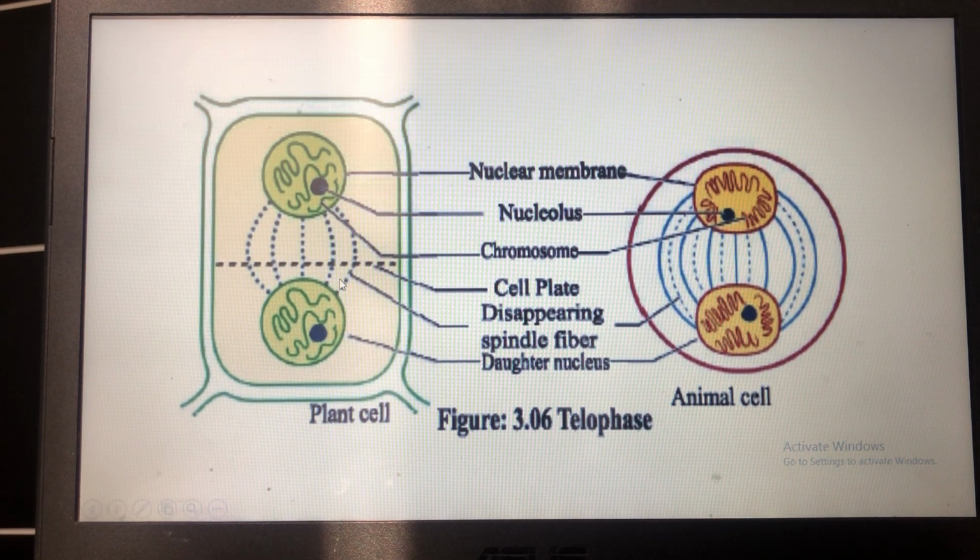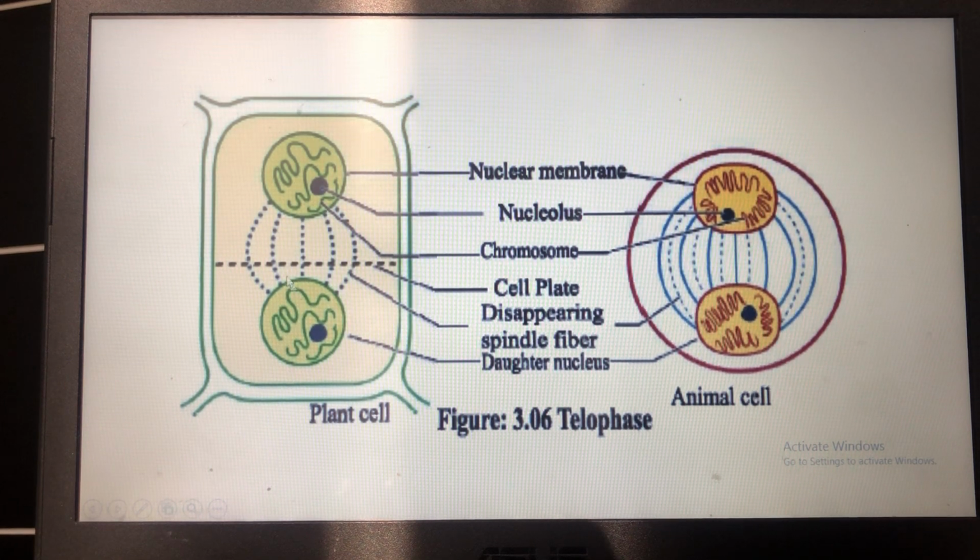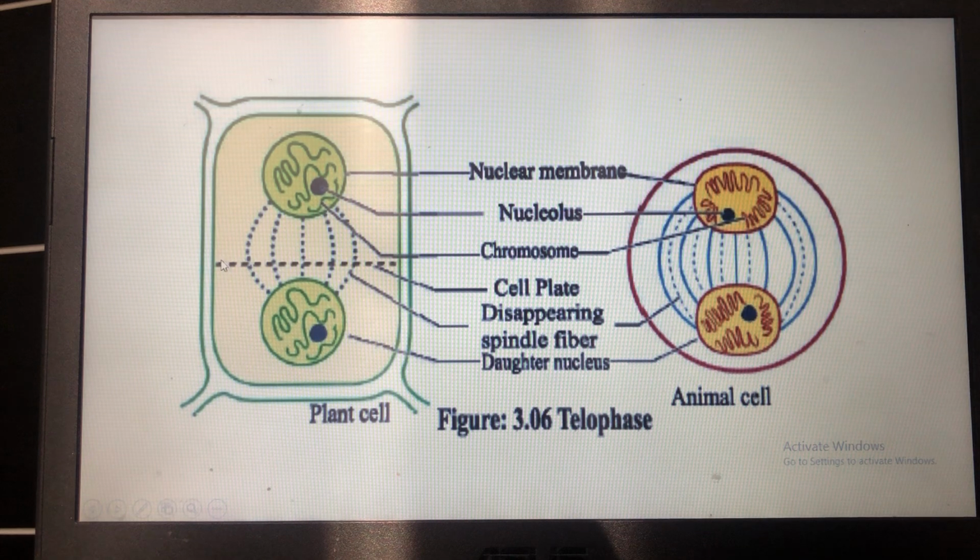At the end of the telophase stage, some small parts actually come from the endoplasmic reticulum. The cell contains endoplasmic reticulum, and some small parts from it aggregate near the equator. This is the middle plane, the equator, and collectively they form a cell plate.